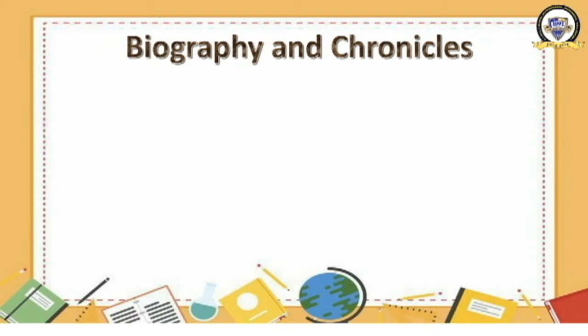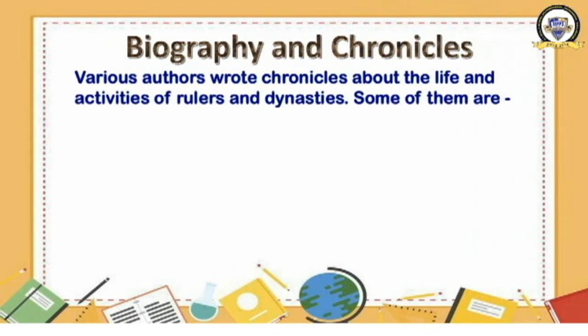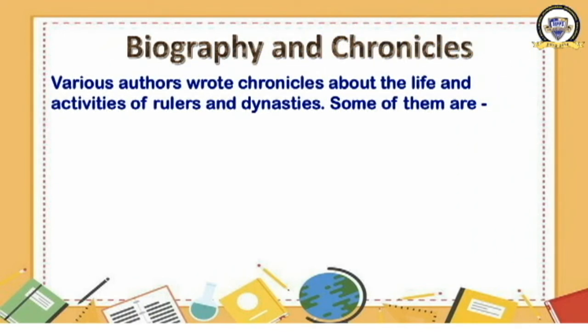Chronicles means the books which are written by some person in a detailed way, in a series, in the sequence of incidents or events, in the same sequence as it happened. An expansion of the thing has been given. That type of book is known as chronicle. What were the biographies and chronicles written? The various authors wrote chronicles about the life and activities of rulers and dynasties.